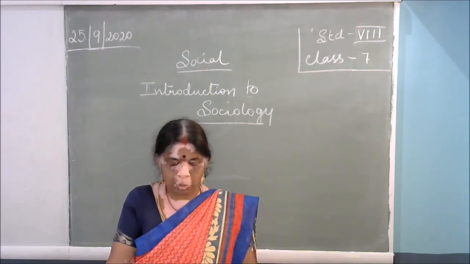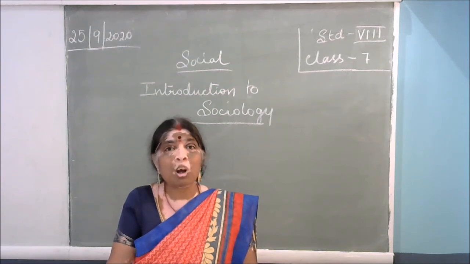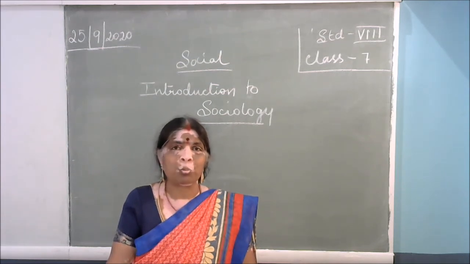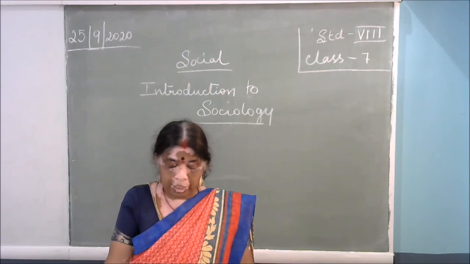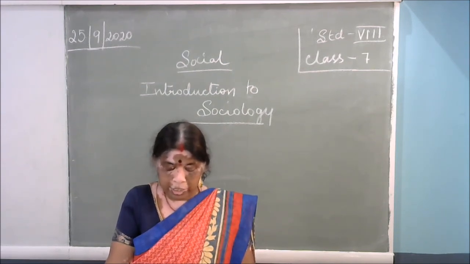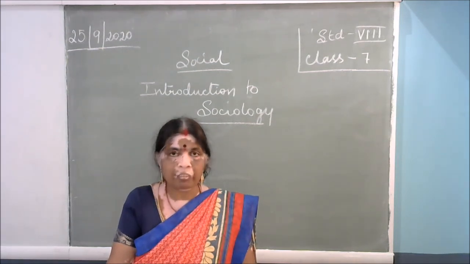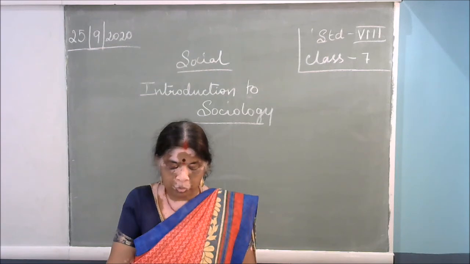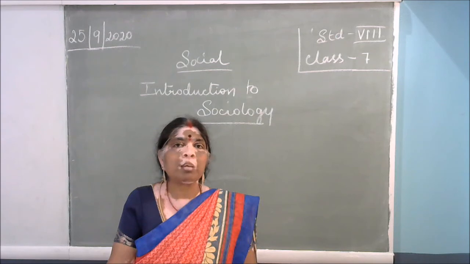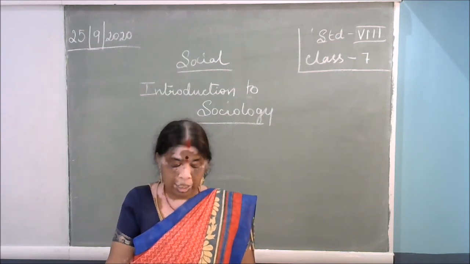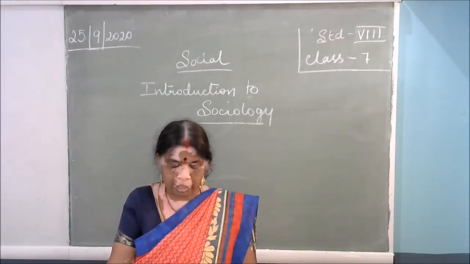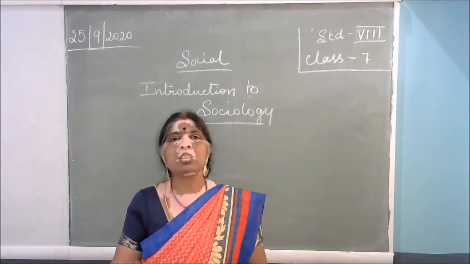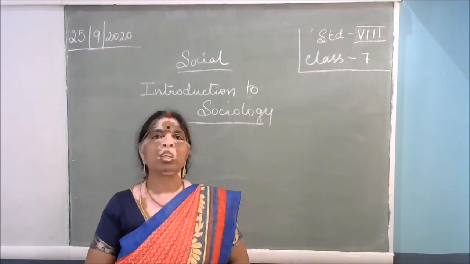Next, the relationship between sociology and economics. Economics studies the economic activities of human beings. Sociology seeks to understand the interaction between economics and the social activities of human beings. It also shows how human behavior shapes economic activities, how human beings behave in their activities. In a nutshell, while analyzing social behavior, sociology interacts with other social sciences in its own way.